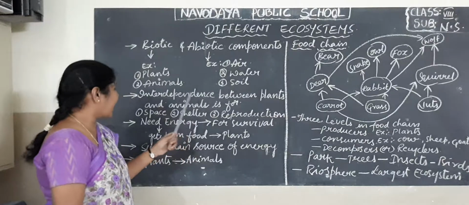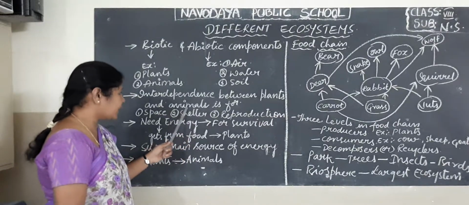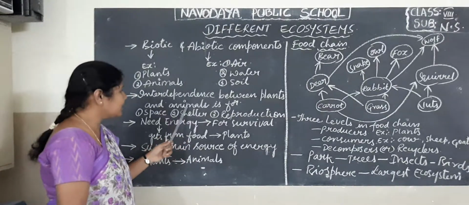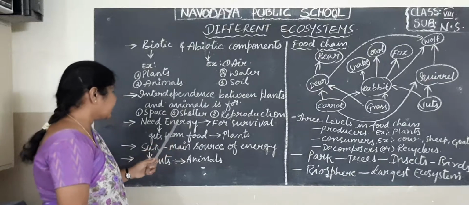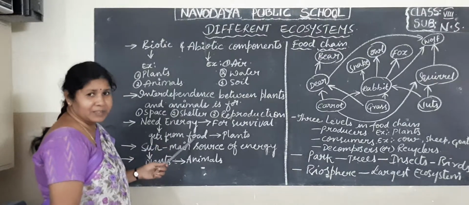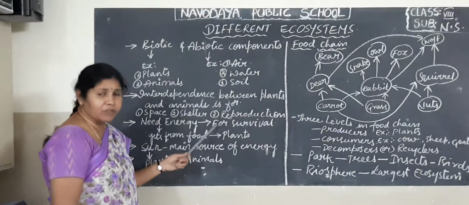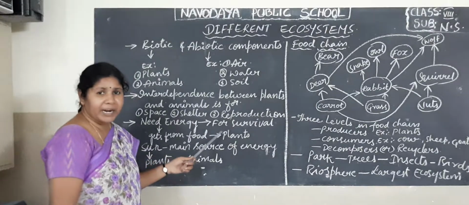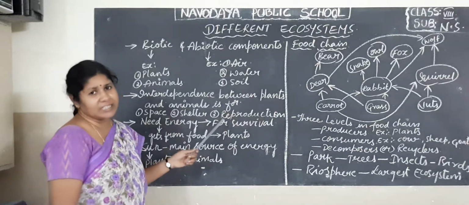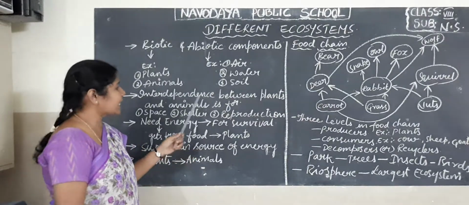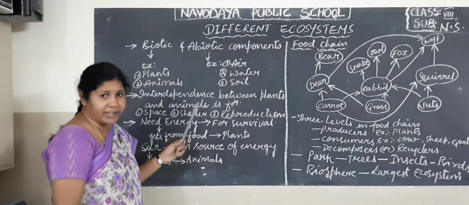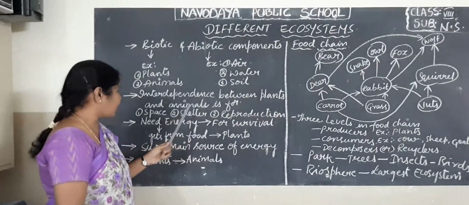Animals especially get the energy from the plants. Plants get the energy from the food which they prepare through photosynthesis.